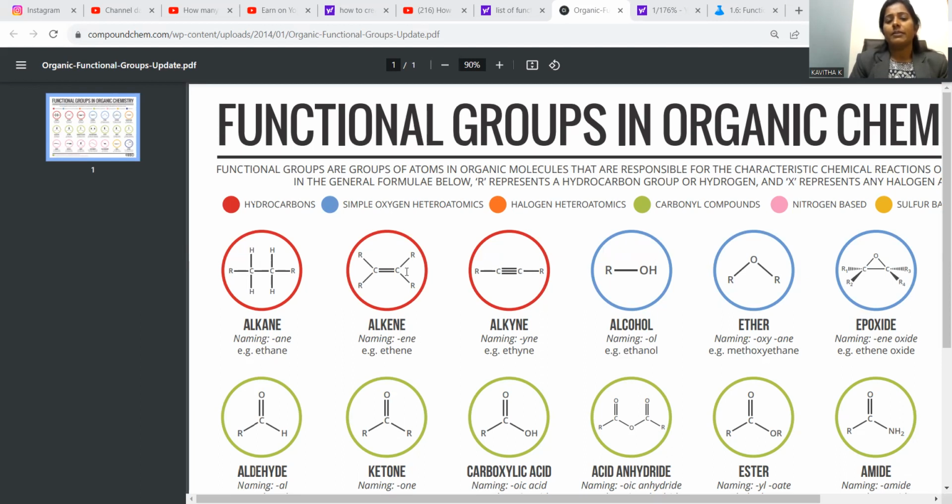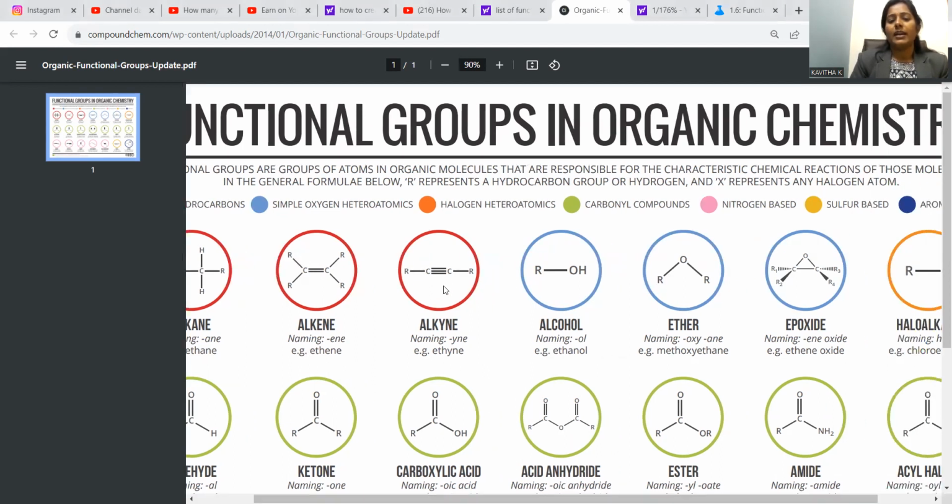Alkene is carbon-carbon double bonded, where you can find one sigma and one pi bond. So if a double bond is present, you can say alkene. Ethene is the common example. Move on to alkyne, where you can find a triple bond. One is sigma and two are called pi bonds. Ethyne is the example under this category.